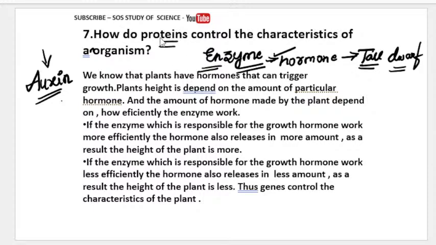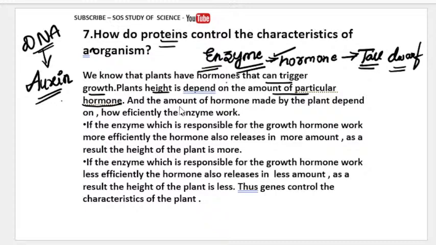Because the proteins, where are proteins? Proteins are present in the DNA, deoxyribonucleic acid, right? So when the DNA prepares more amount of the protein which is responsible for the auxin, definitely the plant will be tall, right? So the answer will be, we know that plant hormones can trigger the growth of the plant. So plant height depends upon the amount of a particular hormone released in the plant.